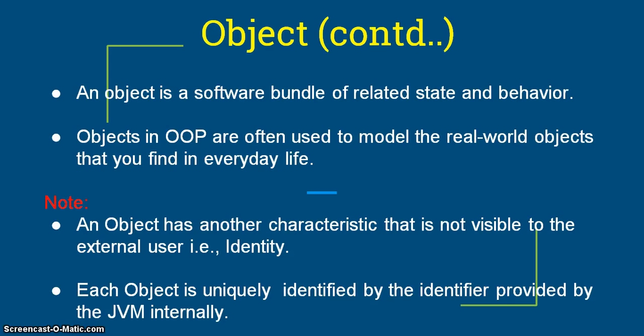An object is a software bundle of related state and behavior. Objects in object-oriented programming are often used to model the real-world objects that we find in everyday life.